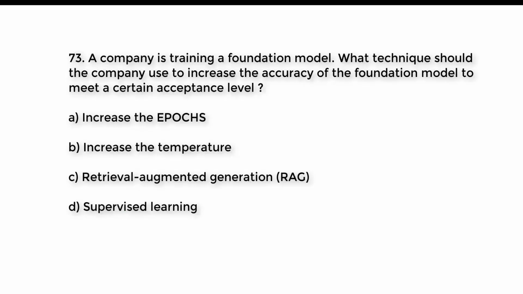Question number 73. A company is training a foundation model. What technique should the company use to increase the accuracy of the foundation model to meet a certain acceptance level? A. Increase the epochs. B. Increase the temperature. C. Retrieval Augmented Generation, RAG. D. Supervised learning. Try to guess the right answer. And the right answer is option A. Increase the epochs.